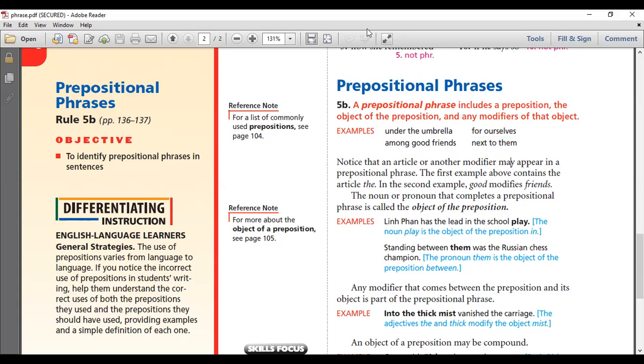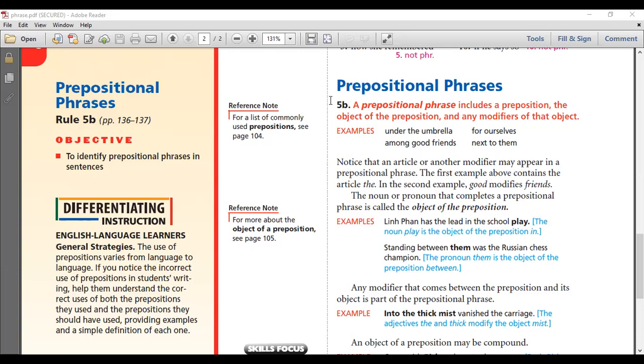What is my preposition here? Is it next to, or is it to, or is it next? Who could tell me? Next to them. Where's my preposition in the sentence? When I say next to them, where is my preposition in the sentence? Stella. Yes. What is my preposition? To. Try again, Stella. Next. Try again. We have a compound preposition. What is it? Next to. Next to. Okay, good job.